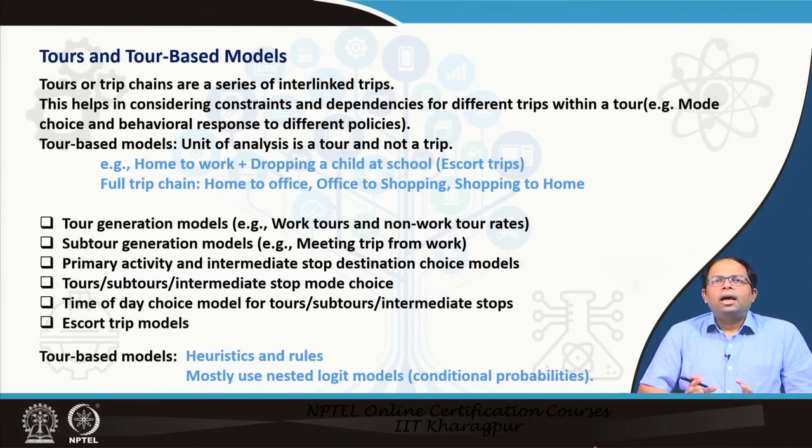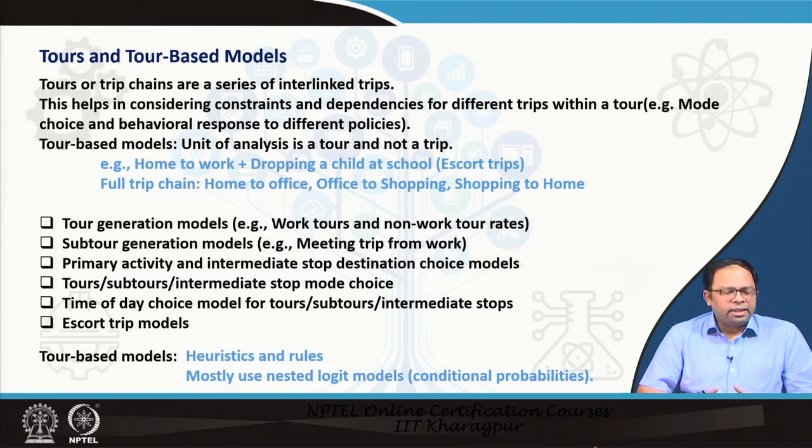So, that is why these constraints and dependencies help us to determine my mode choices or my travel demand in a much better way. So, that is why tour based models are more robust, and here in tour based models the unit of analysis is a tour and not a trip.